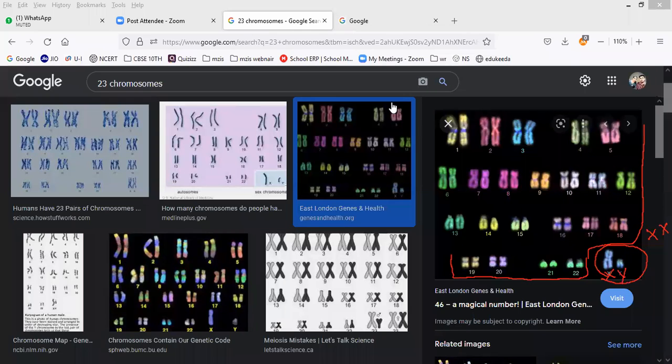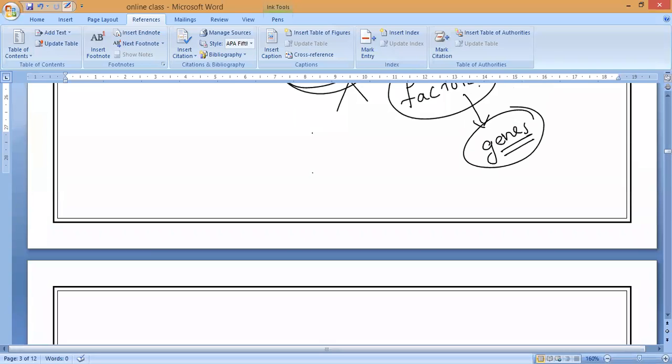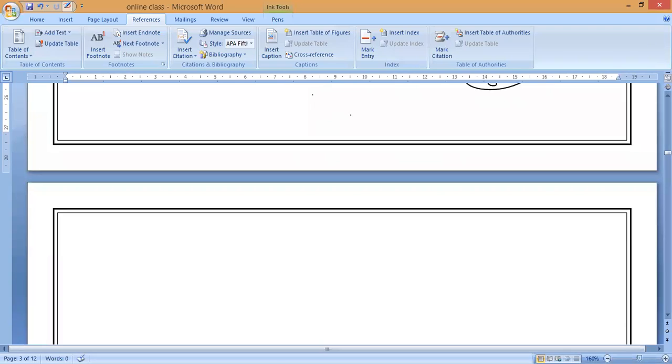So totally in human beings, how many chromosomes are there? 23 pairs of chromosomes. 22 pairs are similar, and only one pair is different. In male, what is that pair, guys? In male, that pair is the XY pair of chromosomes, and in female, what is that? XX chromosome. That is what we have to remember. So this is all about what a chromosome is and what a gene is. Have you understood, everyone? Please respond.